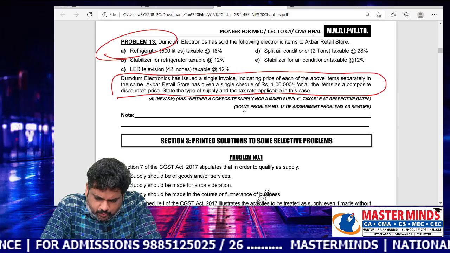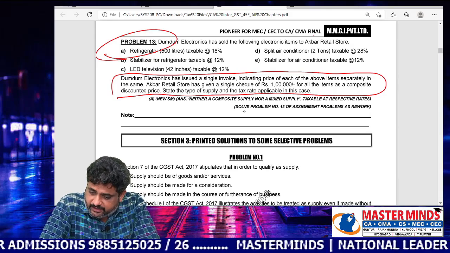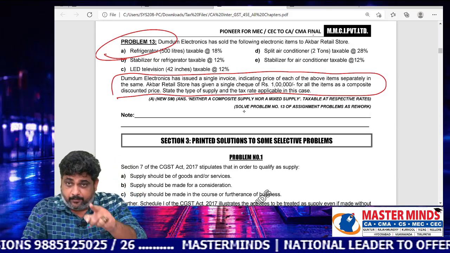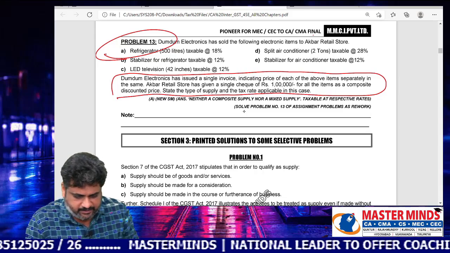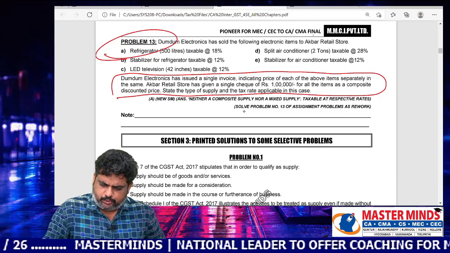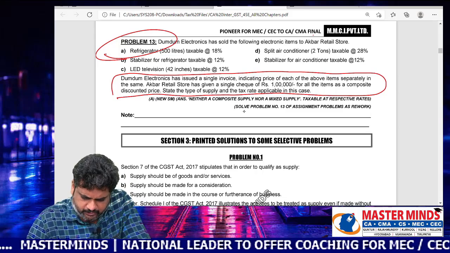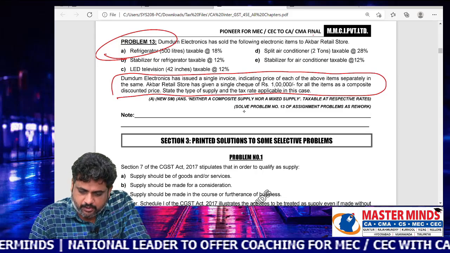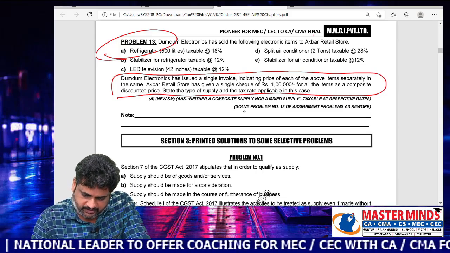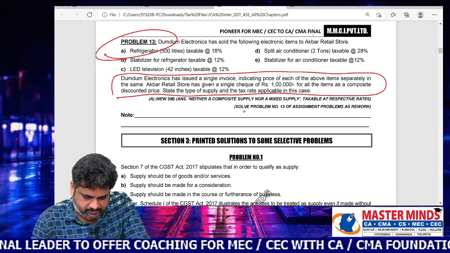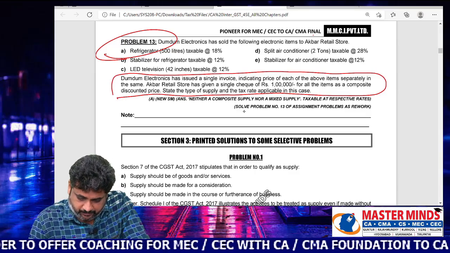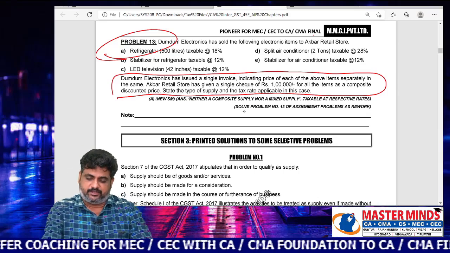So Dandam Electronics has issued a single invoice indicating the price of each of the above items separately, and issues a single cheque. That means Akbar retail store has given a single cheque of 1 lakh rupees for all the items as a composite discounted price. State the type of the supply and the tax rate applicable in this case.